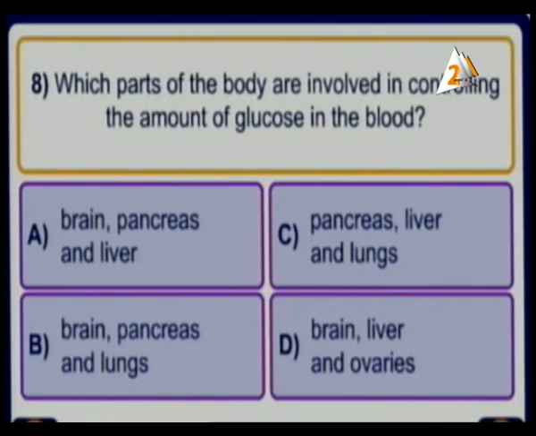Which parts of the body are involved in controlling the amount of glucose in blood? Letter A, brain, pancreas and liver. Letter B, brain, pancreas and lungs. Letter C, pancreas, liver and lungs. Letter D, brain, liver and ovaries. We have a common factor between 3 parts: brain, pancreas and liver. Excellent. Why? Because the pancreas produces insulin and the liver stores most of the glucose in the form of glycogen.